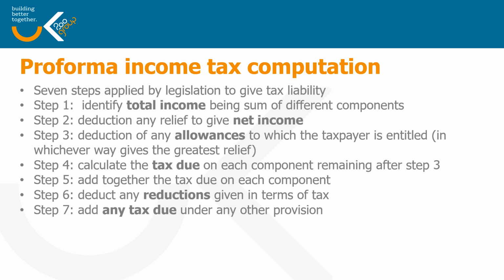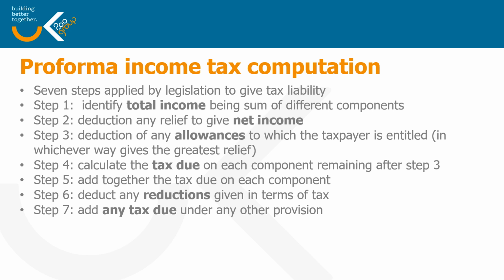Step two is to deduct any relief which is given against net income, and that would cover things like loss relief, interest relief. And then step three is the deduction of any allowances to which the taxpayer is entitled. Now, the one that we will be most familiar with is personal allowance, but there are one or two other allowances as well. We are going to look at all of these issues in a little bit more detail as we go on. Now, the allowances can be allocated against the income in the way that gives you the greatest relief. And again, software will normally do that automatically.